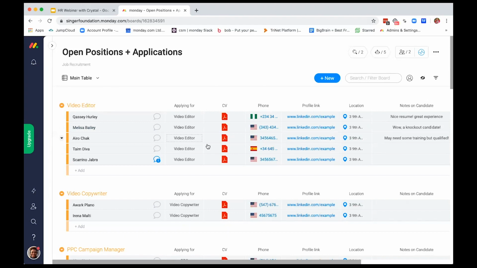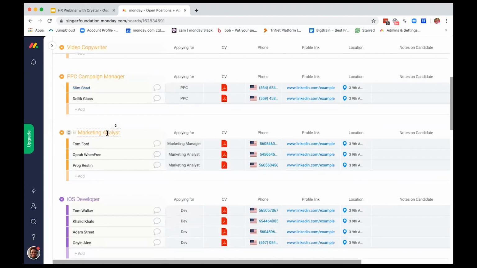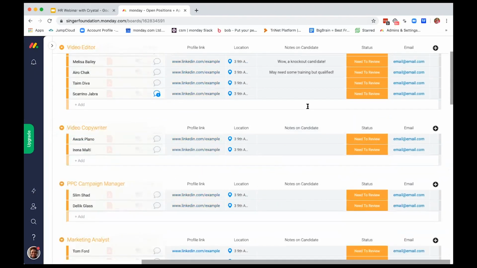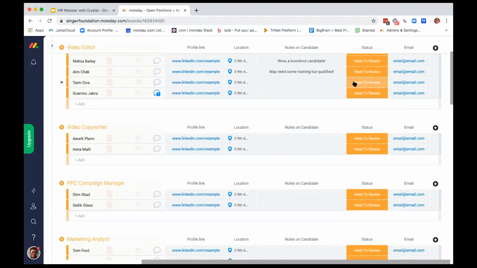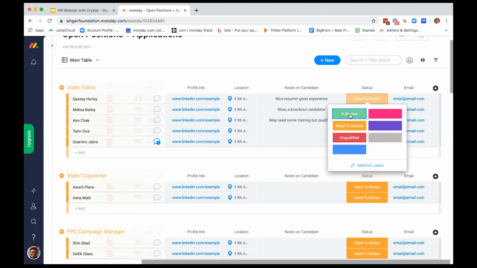What you'll see here is that for each of these groups, these are the different roles or positions that we're trying to fill here at our Fake Company Singer Foundation, right? And we have their name, the position they're applying for, their cover letter, phone, and any notes we want to put on the candidate. What's really cool about this board is that the status is actually a mover. And I'll show you how. If we click into this status, we have in review, need to review, and unqualified.